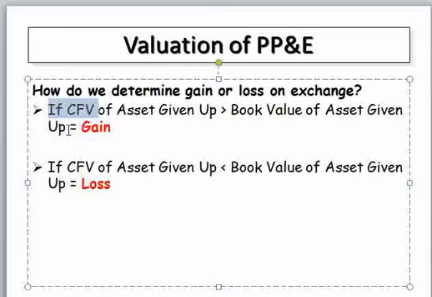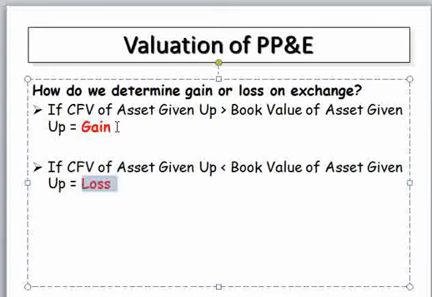compare the current fair value, or the market value, of your old asset with the book value of your asset, which is the difference between the original cost or historical cost and accumulated depreciation. Then if the fair value of the asset is greater than the book value of the asset, you have a gain on your asset, and the reverse is true. If it is less than the book value of the asset, there is a loss.